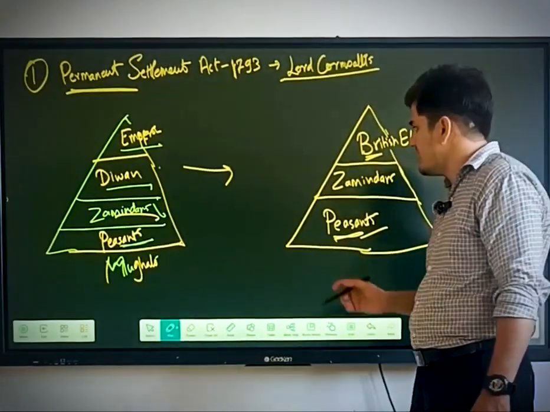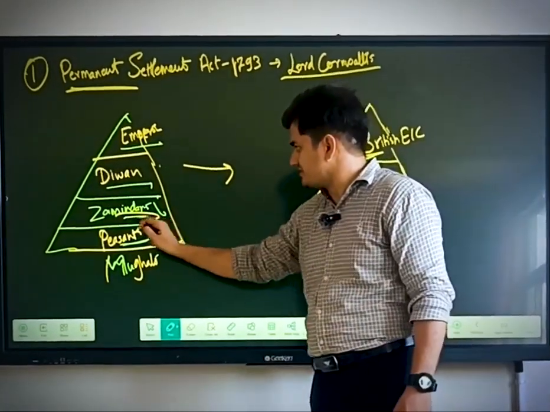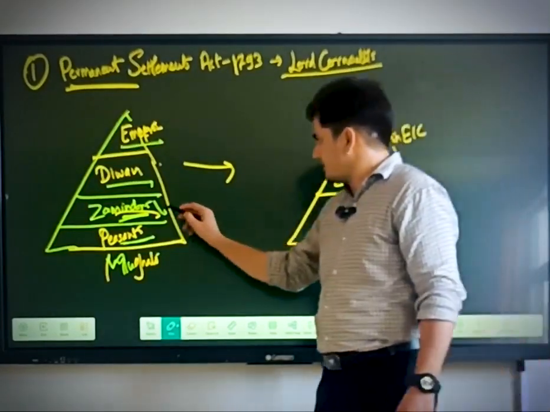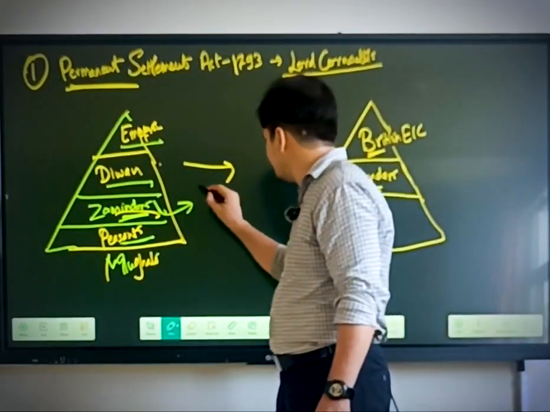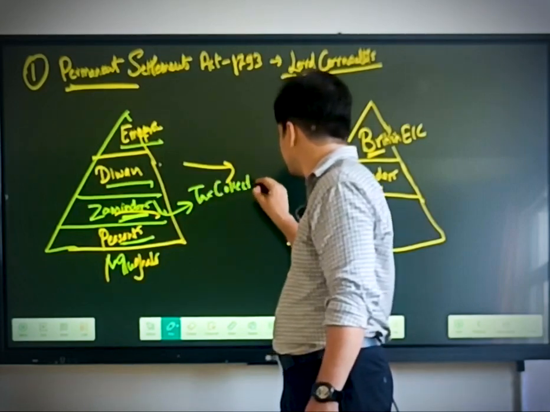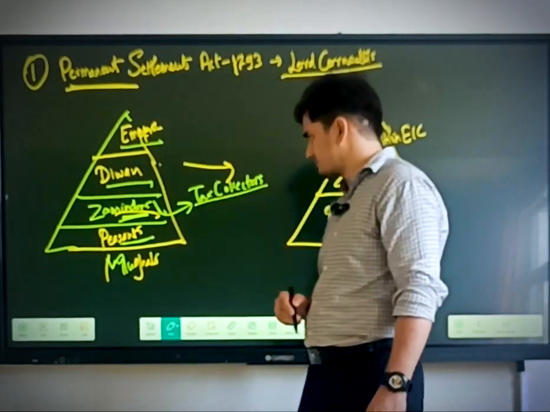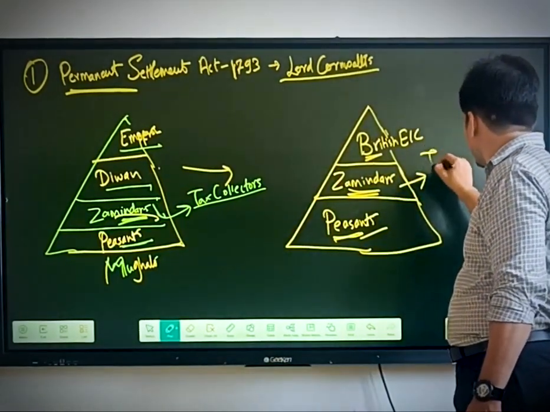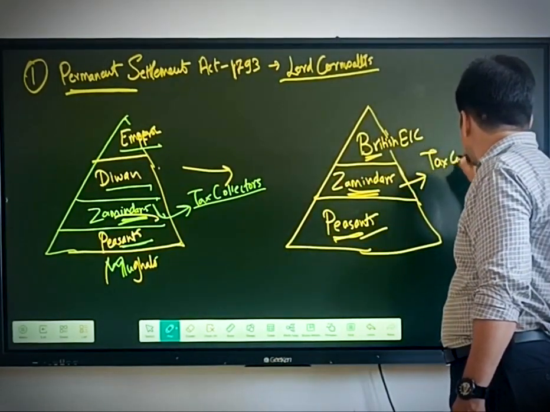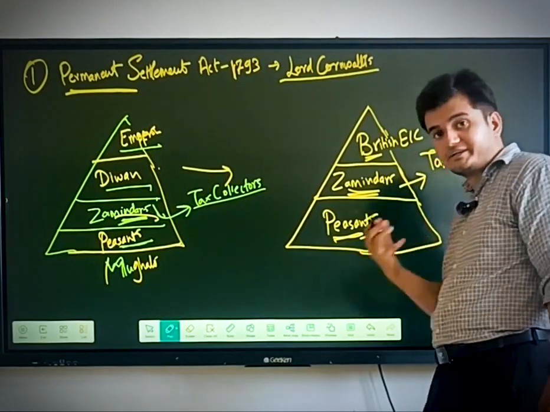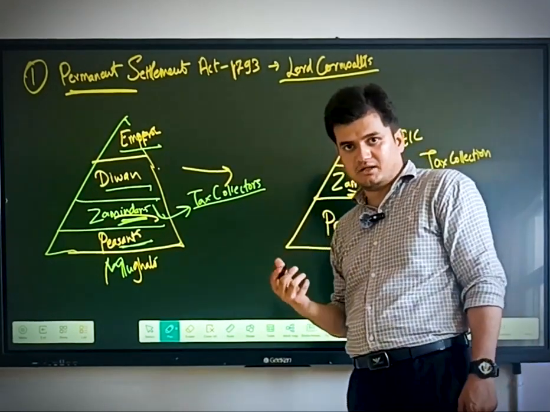This was the system. But what is the difference between Zamindars here and Zamindars here? Here, Zamindars were only tax collectors. But in this time, Zamindars not only had the power to collect tax, but they had hereditary rights over the land.